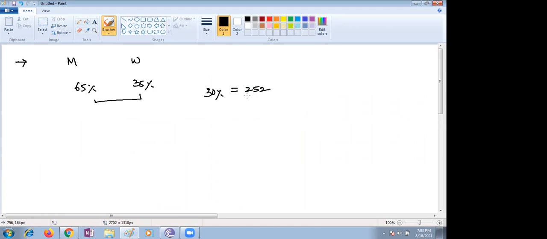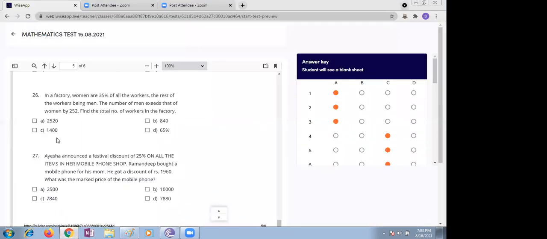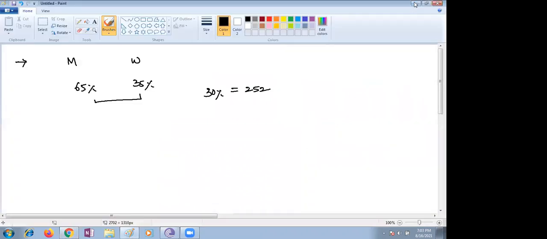What is the question asking about: total number of employees, or the women employees, or men employees? Ma'am, total employees we need to find. So that 100% you have to find out, children. Exceeds means you need to take a difference. 30x by 100 equals 252. 100% you have to find out, into 100 by 30.